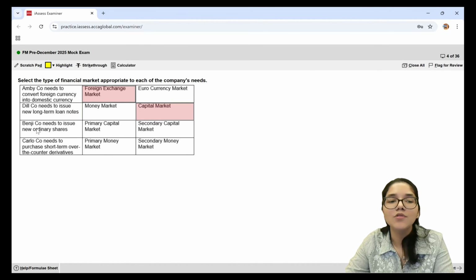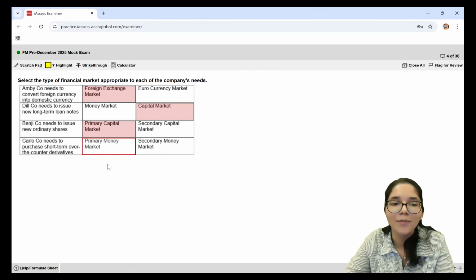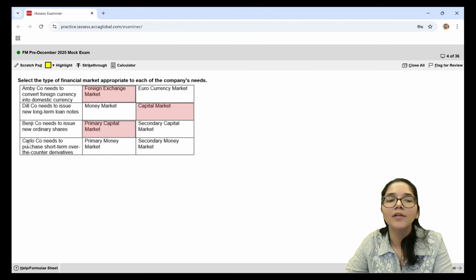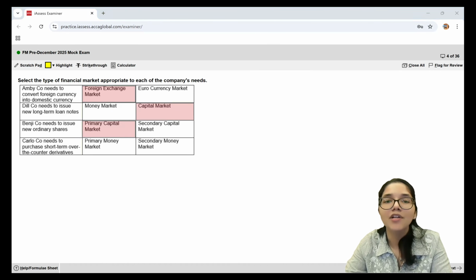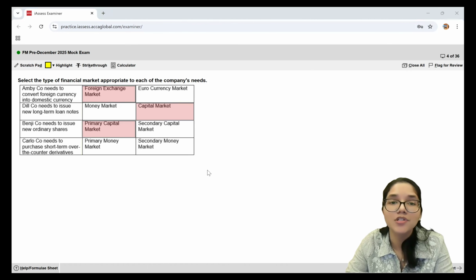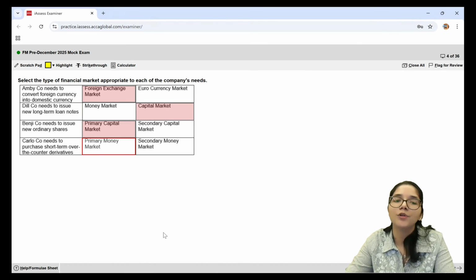Benji company needs to issue new ordinary shares. New ordinary shares, primary or secondary? New will always be in the primary market. Then you talk about Carlo company needs to purchase short-term over-the-counter derivatives. So do you go to a primary money market or do you go to a secondary money market? Secondary markets are regulated exchanges where everything happens in a fixed quantity. If you want something that is over the counter, then you have to go to a primary money market.